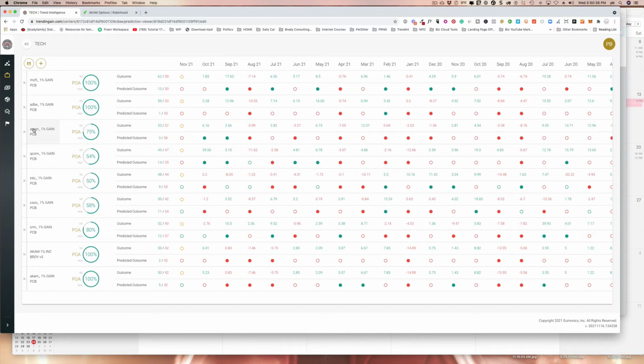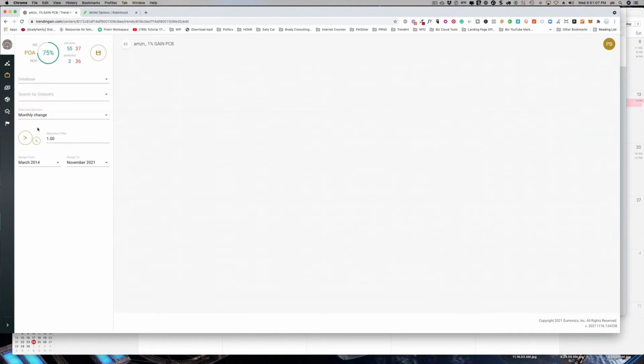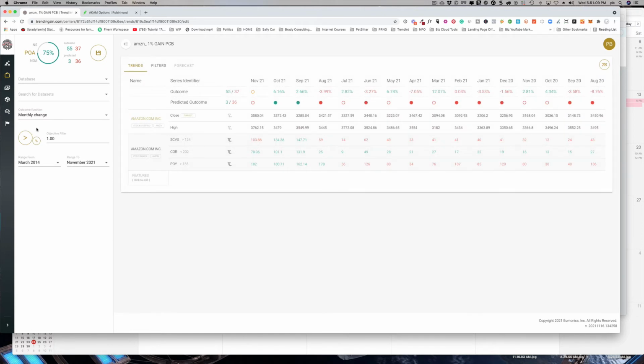It's at 75%. So we're going to click in here, and these are all the trend screens, of course, within the trend map. The reason this is nice is that within a trend map, you can look at all the value across a month and see the predicted outcomes for those, whether they be positive or negative. Also over here, you can easily see the positive outcome accuracy for these. So I'm going to jump into Amazon, and we're going to update that.